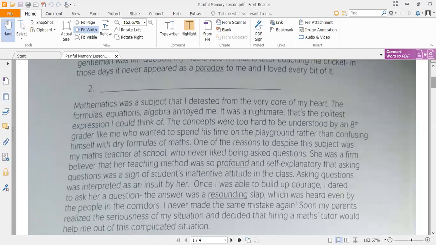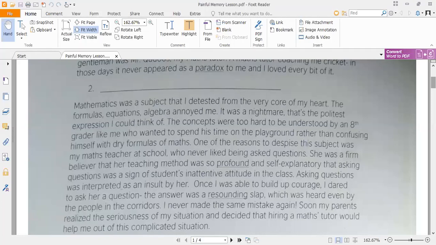It didn't show that the teacher hadn't explained things in a clear manner, but that the students are inattentive, and it is their fault that they are not understanding the subject in a proper way. It is not the fault of the teacher.